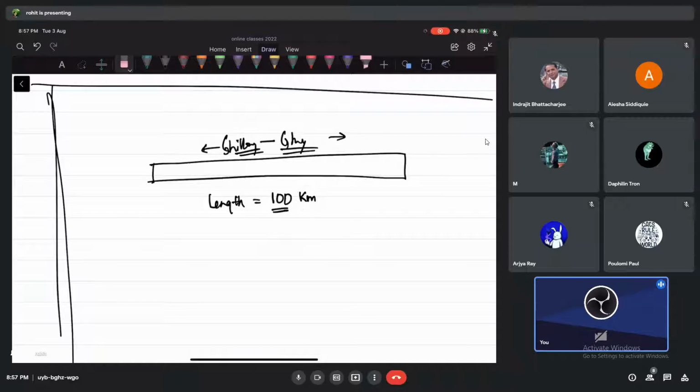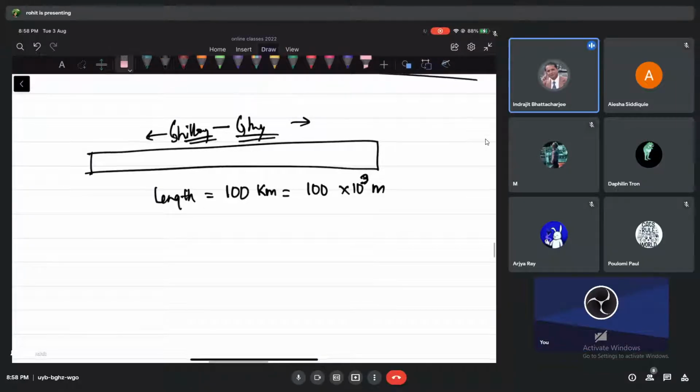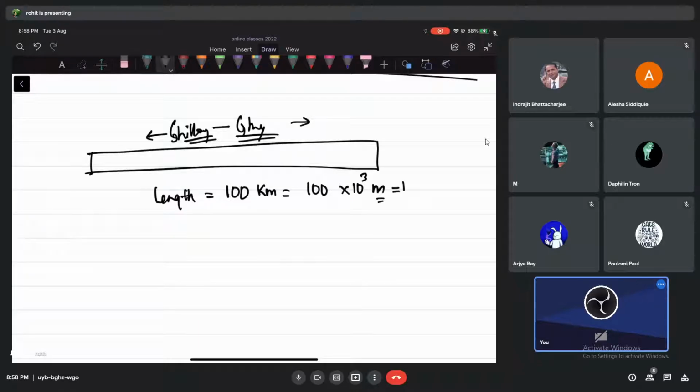And then 100 times of that. Do you agree this is a bad way of writing? Please check. 100, then 10 to the power 3 meters. Kilo means 1,000, so I'm writing that. This is a bad way of writing. I'll show you another bad way of writing. See, 100 into 10 to the power 3. Every meter is 100 centimeters, so I'll again have 100 here and then centimeter.